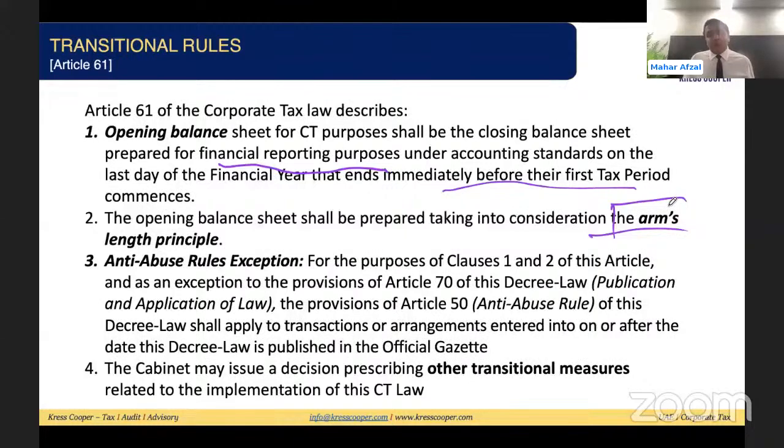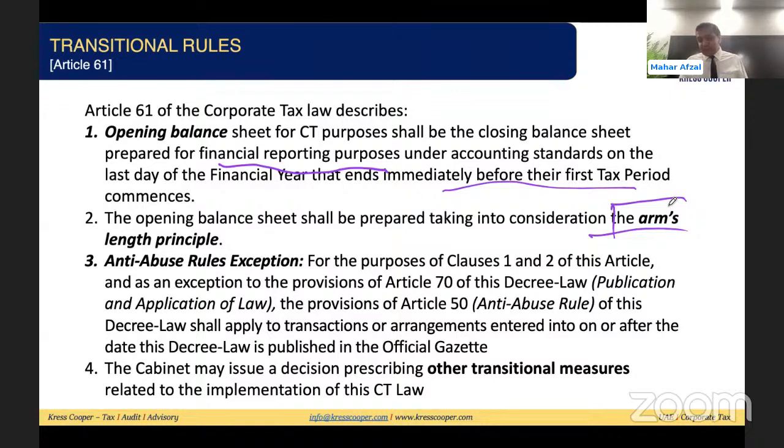We know what the arm's length principle is. We have discussed it in just one line. Whatever is the price of the goods and services for the related party or the connected person, it should be the same price when these goods or services are sold to a third party. The price charged to a third party at arm's length, the same price should be charged to the connected party, the related parties. It should be the arm's length price. We'll discuss the reason behind this as well.